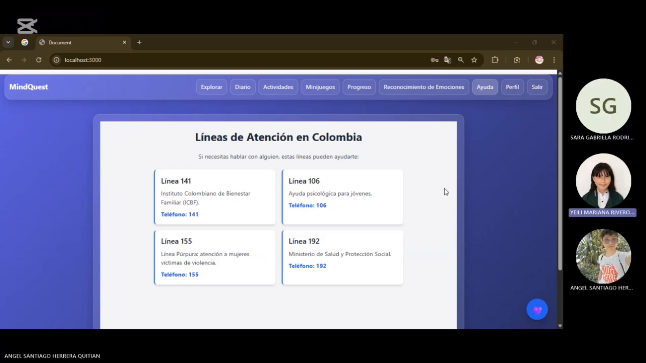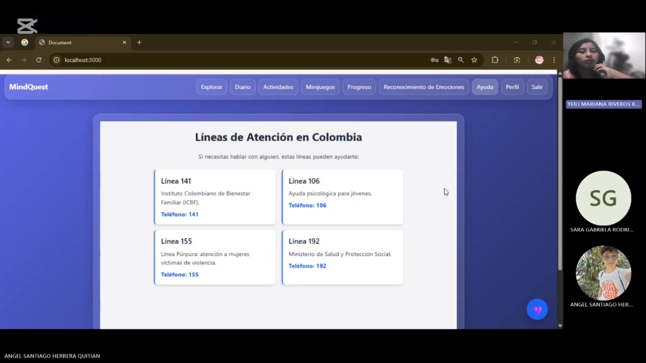Health is a small informative part. It shows some helplines in Colombia for when you want to talk to someone or in serious cases.